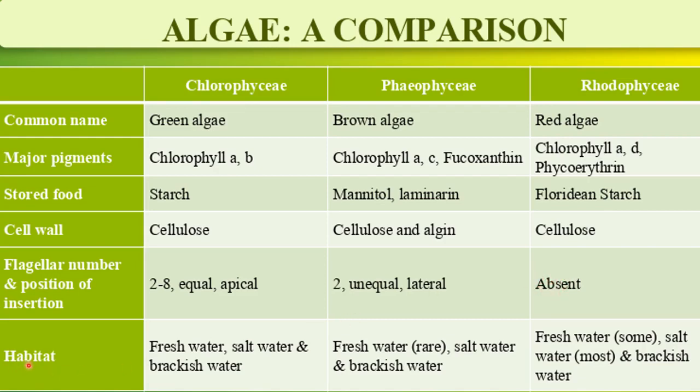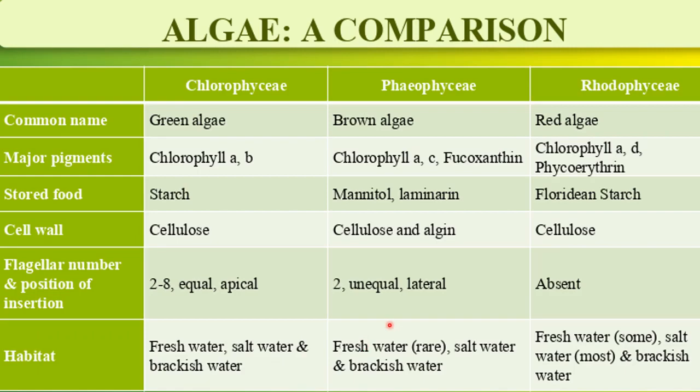Then habitat, green algae are found in fresh water, salt water. Salt water means in sea or oceans these can be found, and also in brackish water. Brackish water is a type of water which is formed by the combination of fresh water and salt water. So these can be found in all types of water. It can be found in fresh water, salt water, or brackish water.